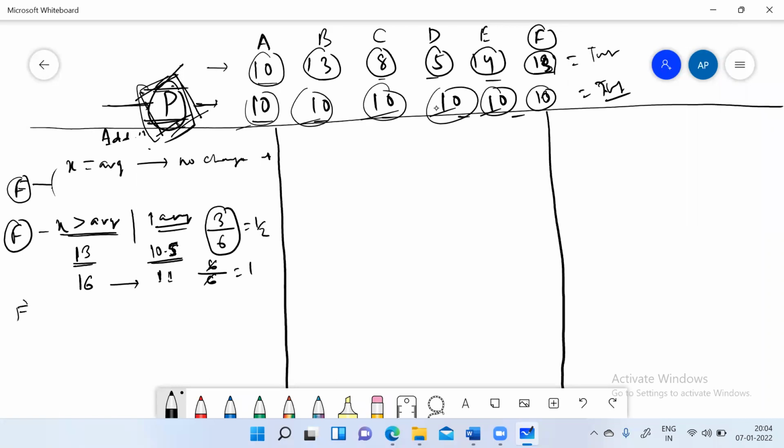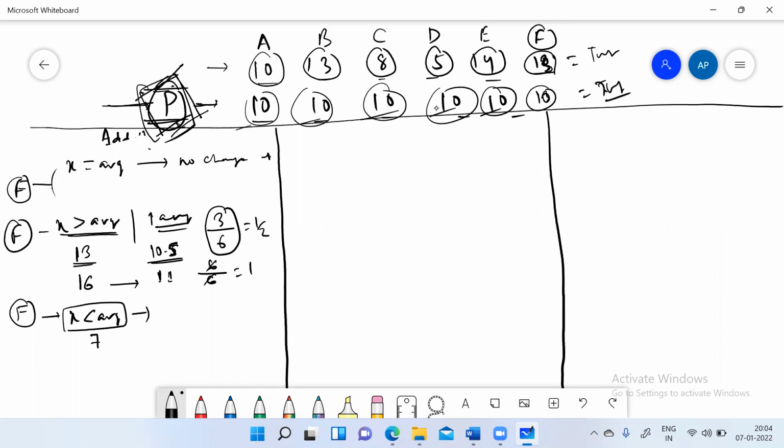So now let's take the number which is less than the average, and here is the catch now. If X is less than the average, you can deal with this situation in 2 ways. Let's take an example first. The value of X is 7. Now, what will you do? Let's see what your strategy is to make them equal. F is coming to you. F says, I also want to be in this group. Then P asked, how many chocolates do you have? F says 7. Now P has to make everyone the same. How effectively or efficiently can she do that?